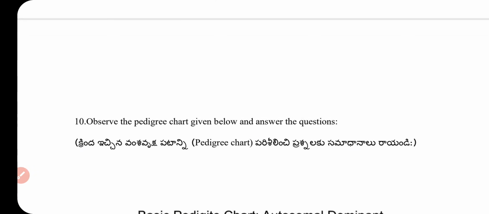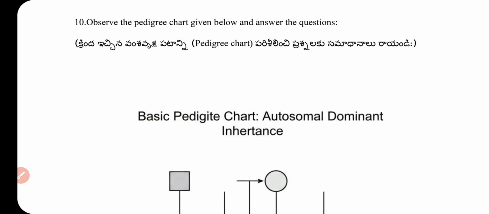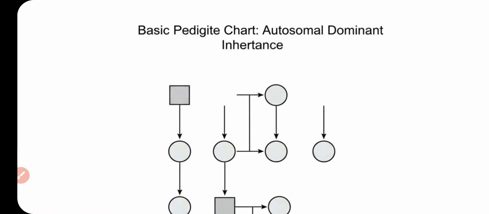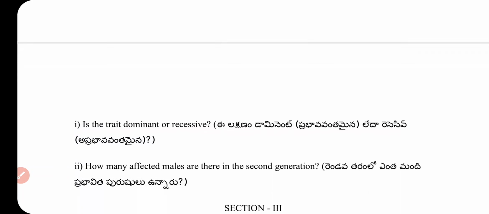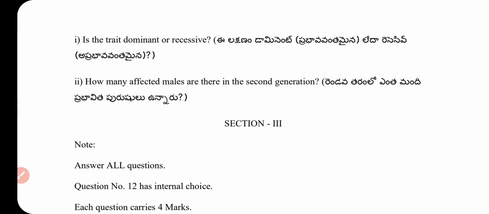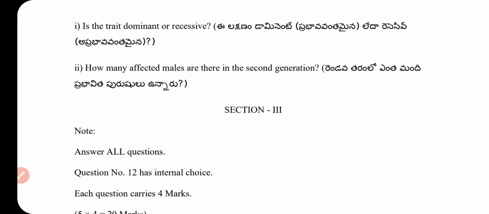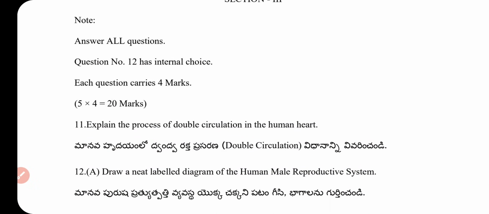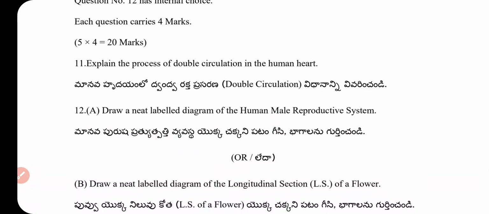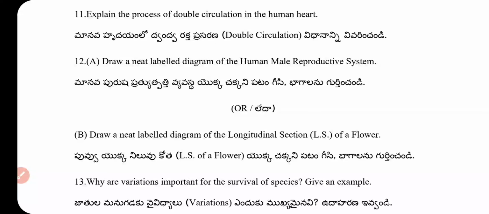Question number 10. Observe the pedigree chart given below and answer the following questions. First, is the trait dominant or recessive? Second, how many affected males are there in the second generation? Now the third section, 5 × 4 = 20 marks. Question number 11. Explain the process of double circulation in the human heart.